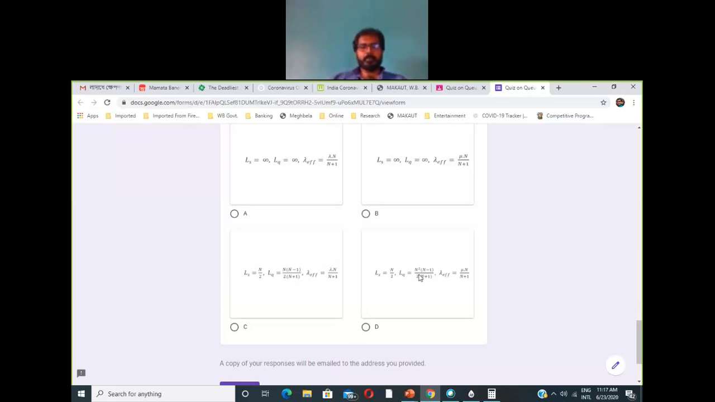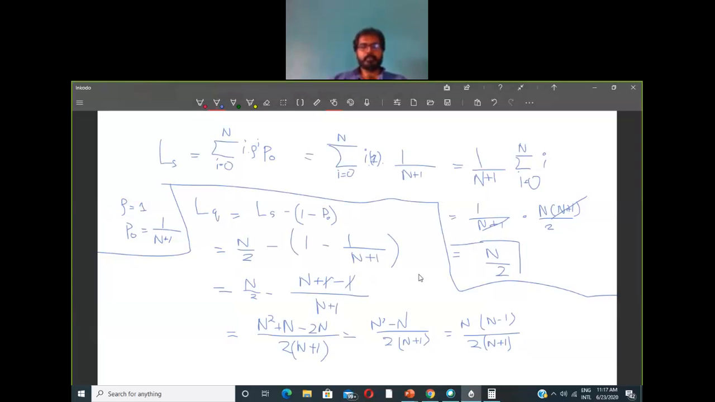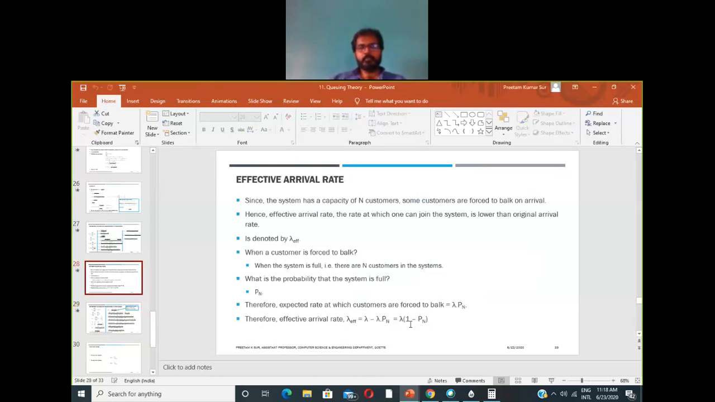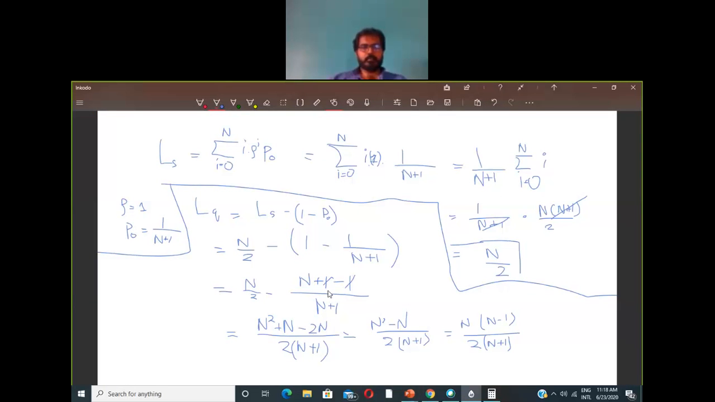Now let us try to find the value of lambda effective. The lambda effective is lambda into 1 minus pn. So let me clear this out.